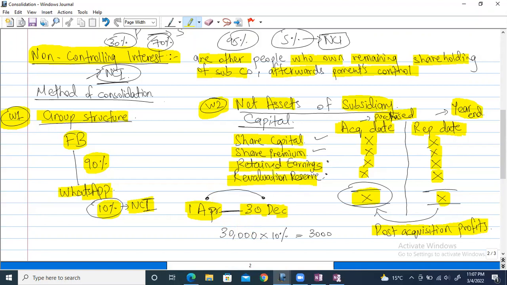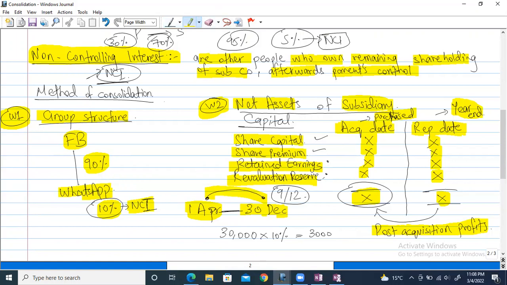Mid-year means that we have acquired it in between the year, not for the full 12 months. So we will do everything for the statement of profit or loss 9 by 12. We are just prorating it, just like we did in depreciation, accounting only for the period we actually held it.